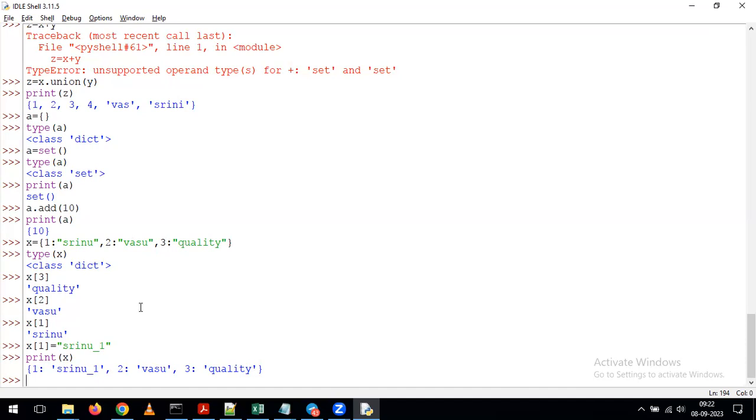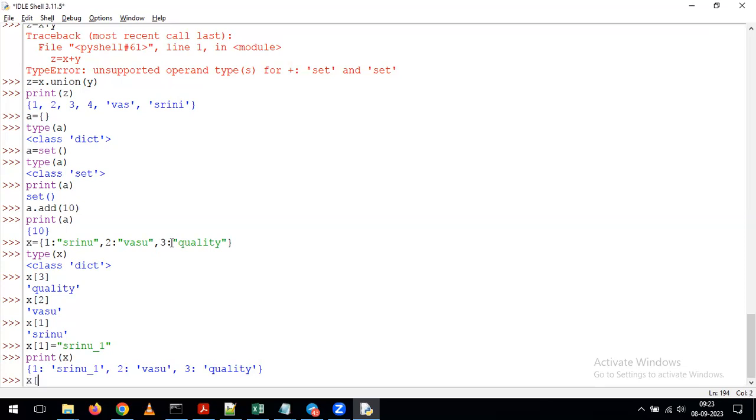In the same way, for example, my requirement is I want to add an element on top of this dictionary. Now you tell me, if you are going to add an element to the dictionary, what are the things we have to define? Do we need to define the key, or the value, or both key and value? Both. We have to define both key and value, and it's very simple.